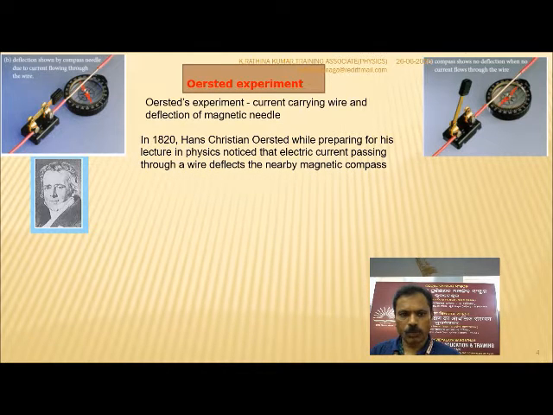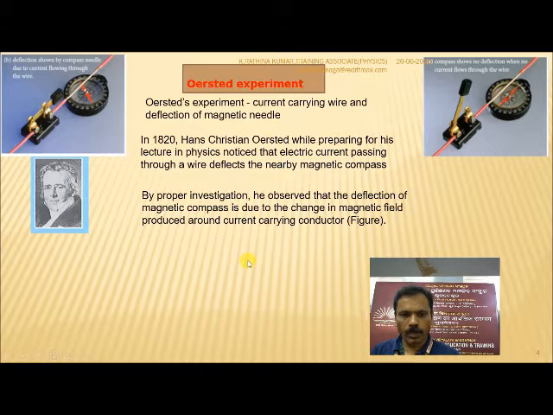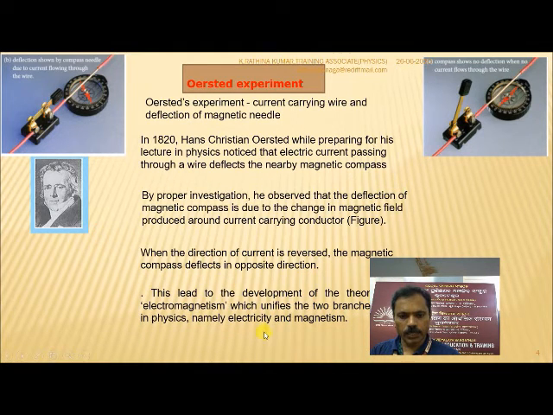The same thing I told you: in 1820, Hans Christian Ørsted, while preparing his lecture in physics, noticed that electric current passing through a wire deflects a nearby magnetic compass. By proper investigation, he observed that the deflection of the compass is due to the magnetic field produced around the current carrying conductor, as shown in the figure. When the direction of the current is reversed, the compass deflects in the opposite direction. This led to the development of electromagnetism, which unifies the two branches of physics, namely electricity and magnetism.